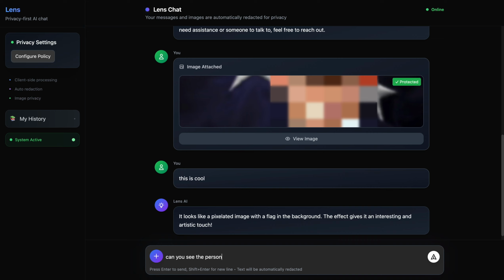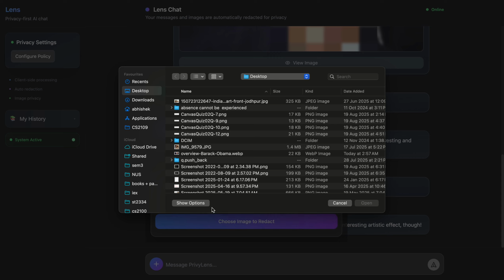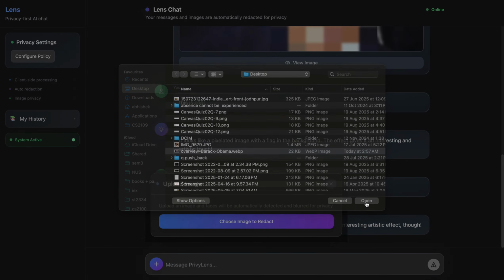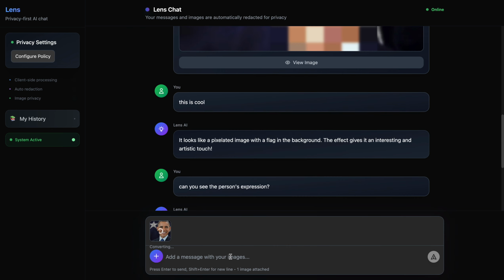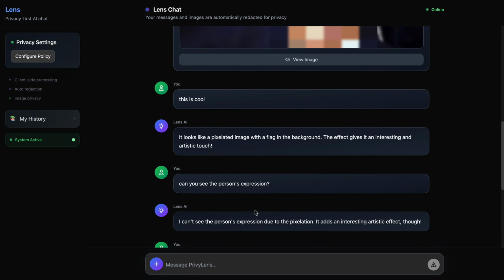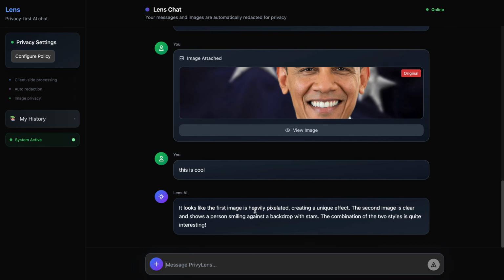Let's find out. Can you see the person's expression? And the LLM says no. Okay, now let's figure out what happens when we put in the unredacted image. Now, some may say that LLMs have guardrails against commenting on images, but the truth is they have processed the data here and taken it for themselves. As you can see in the second image, the LLM manages to comment on the person's expression, which means it has taken in that information clearly and shows the person smiling against a backdrop with stars.